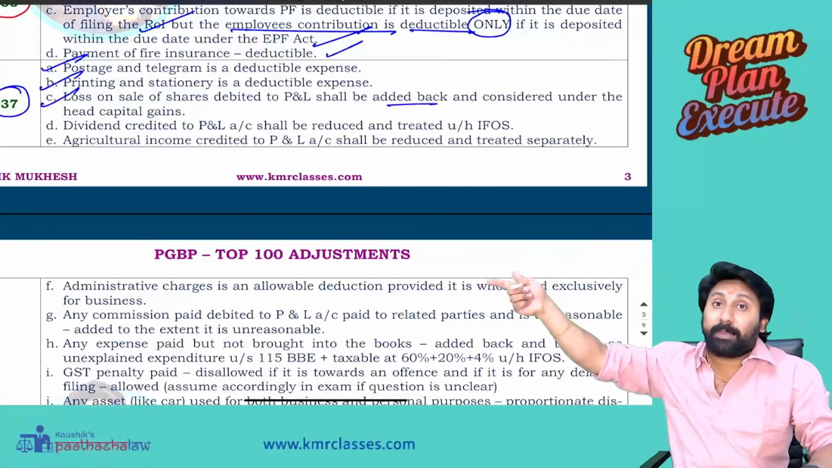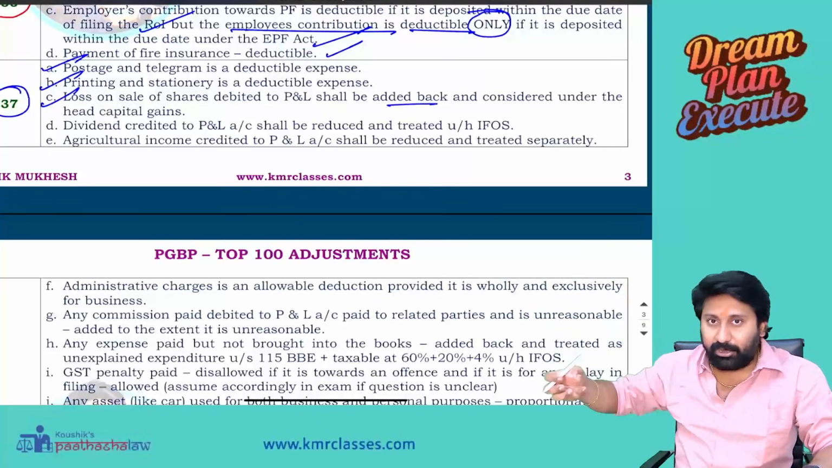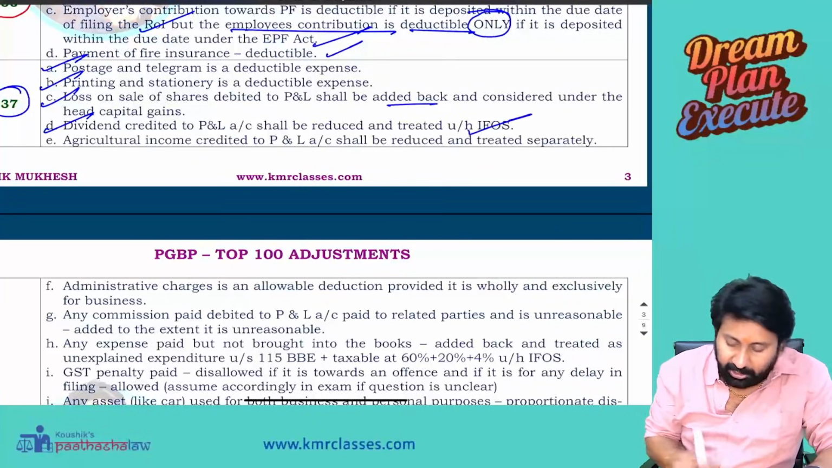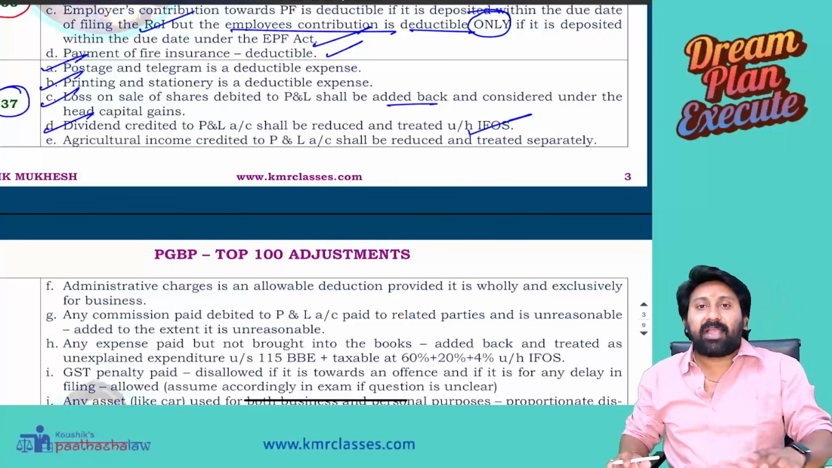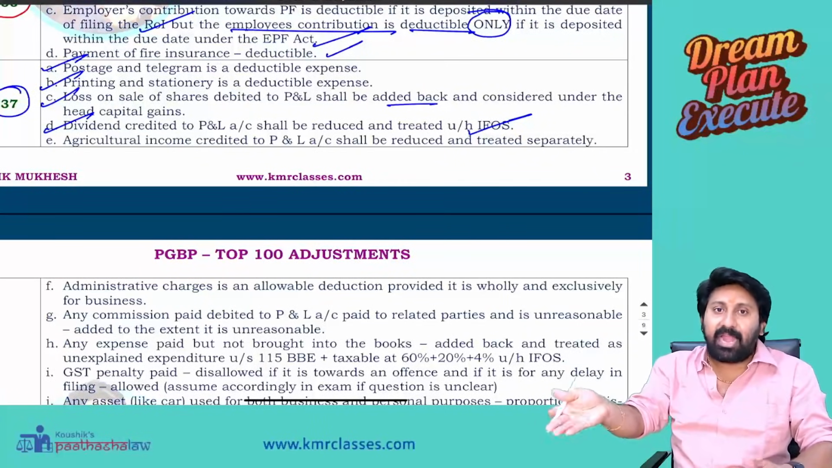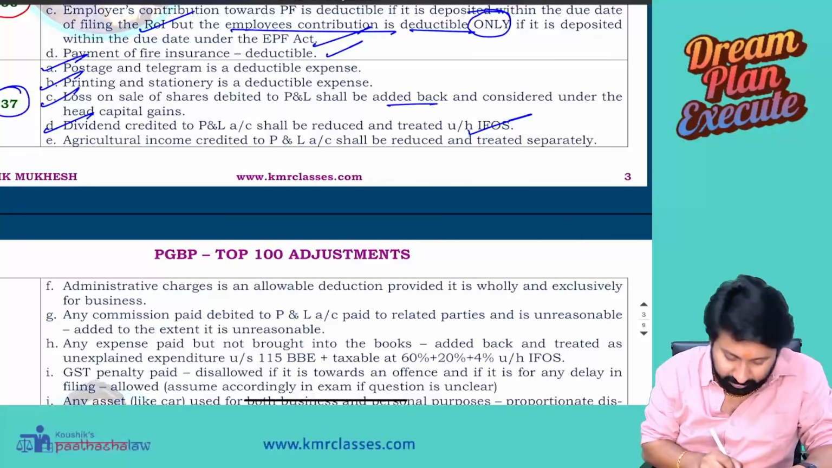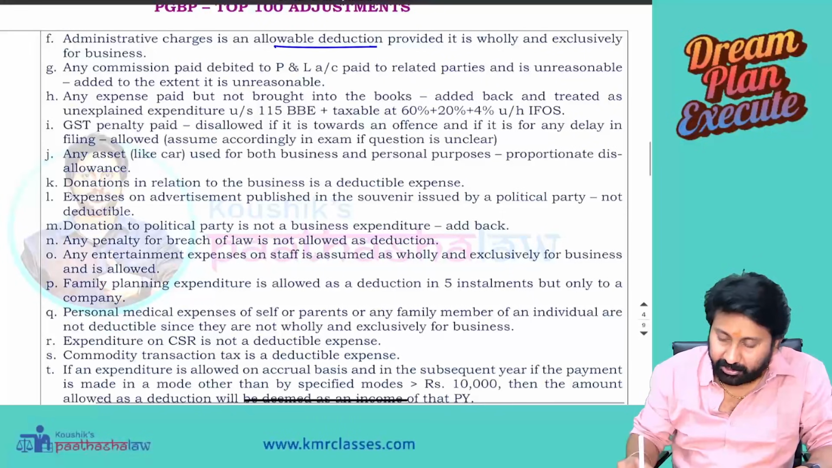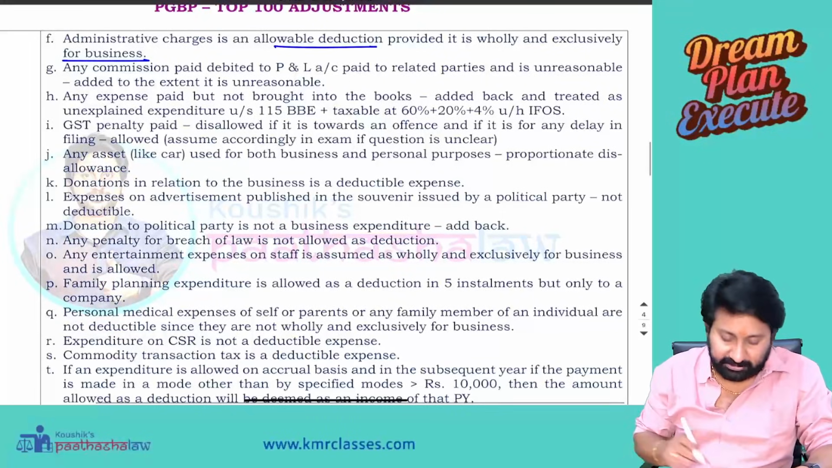Dividend credited to P&L. Really it's not business income. Reduce it, show it in other sources. Agriculture income credited. Okay, as agriculture income is not a business income, reduce that from business income first, and it is exempt under section 10(1). Administrative charges is an allowable deduction provided they are used wholly for the purposes of business.